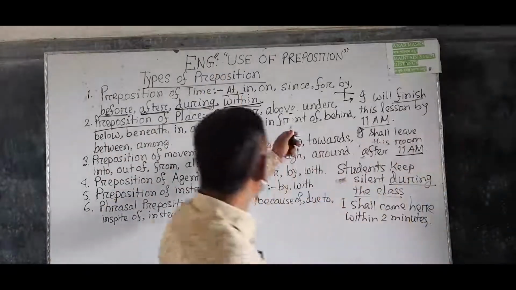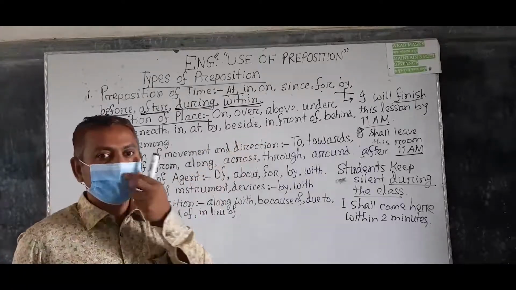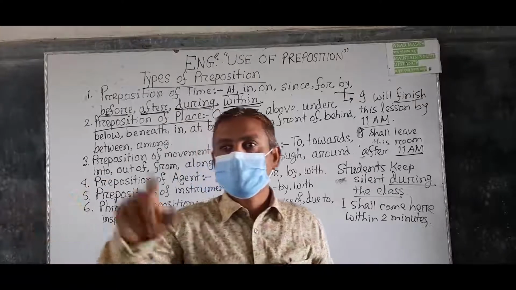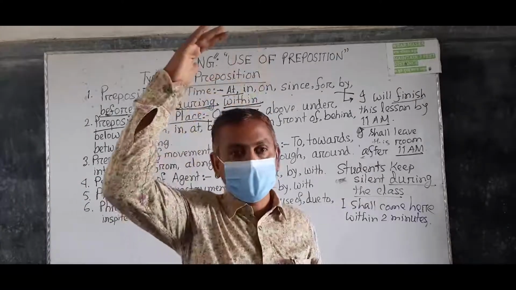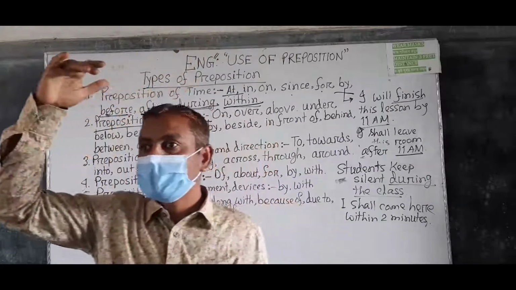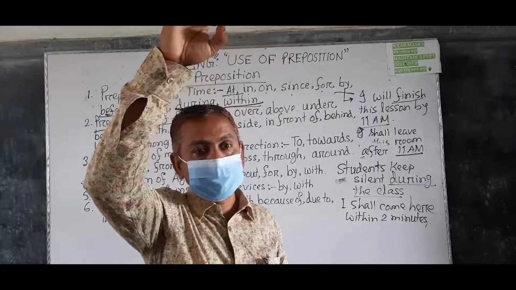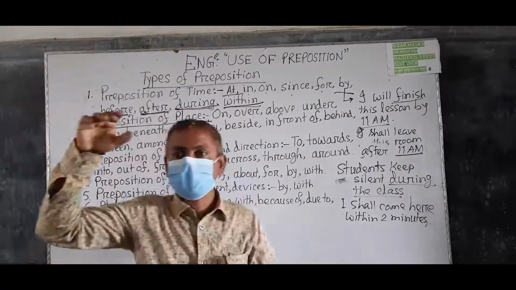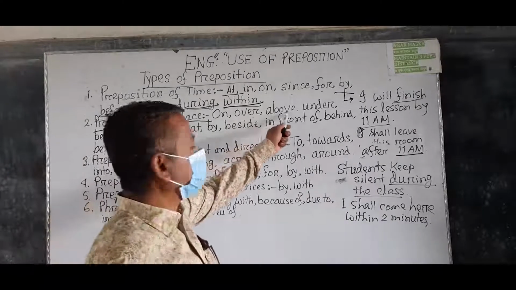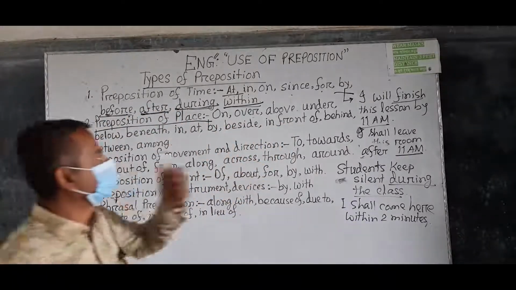Above is used before a place much higher than our wrist. I can say that the fan is above our head. That means the fan is out of our reach. We cannot touch the fan. Understand? So above indicates a much higher place.